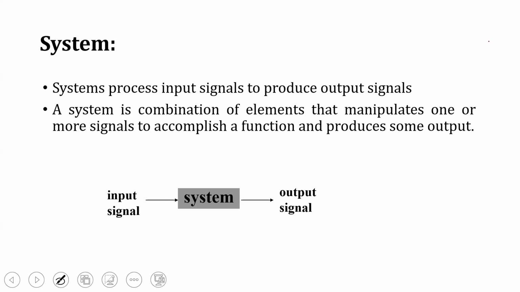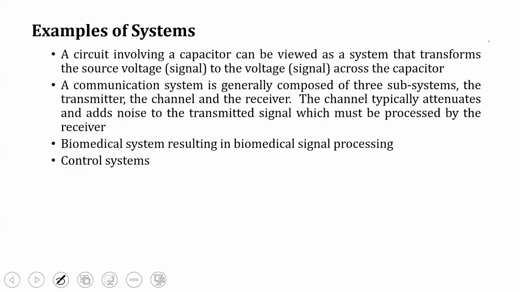So here, if you give an input signal, that is a continuous time input signal, you get a continuous time output signal. If we give a discrete time input signal, we get a discrete time output signal. So these are some of the examples of systems. There are many types of systems available in the real world.